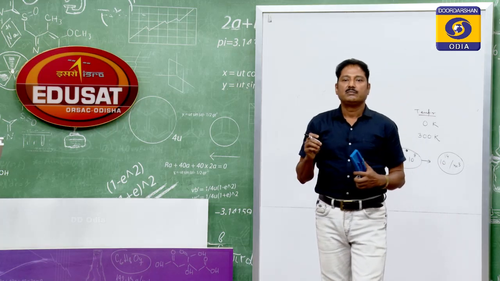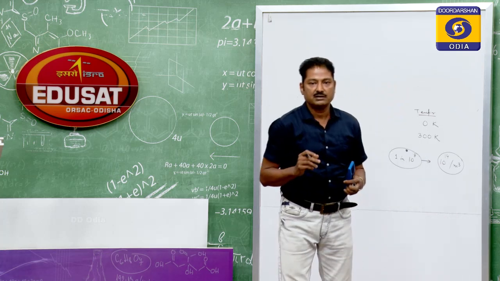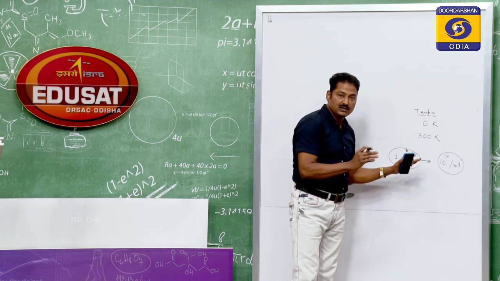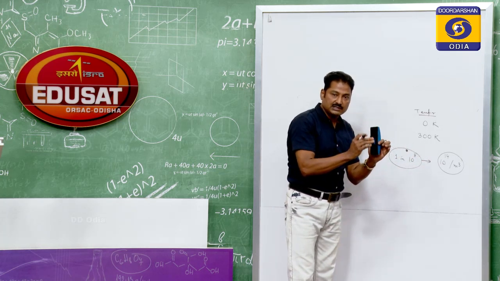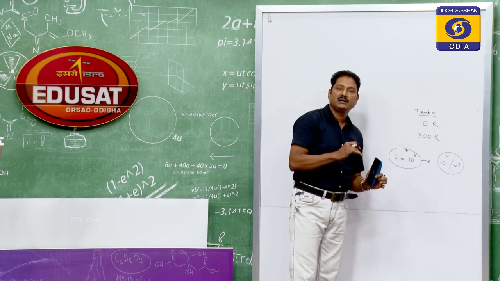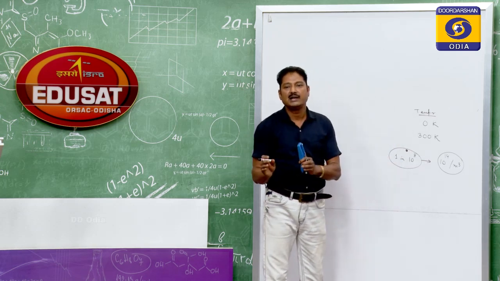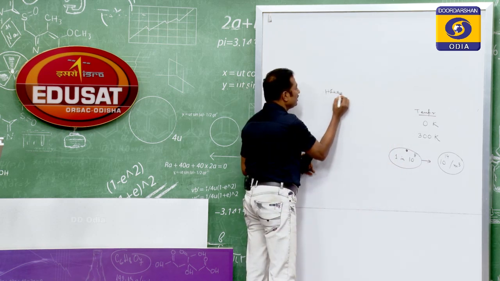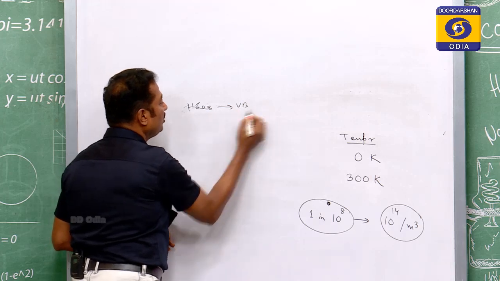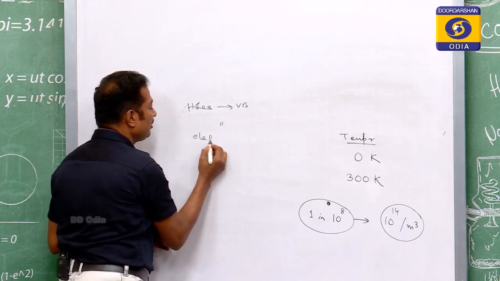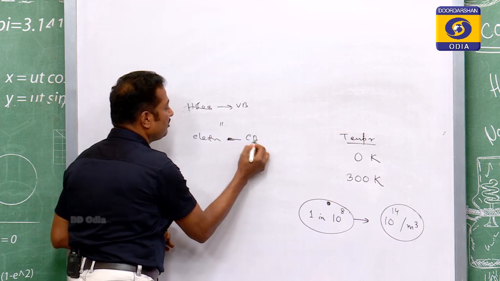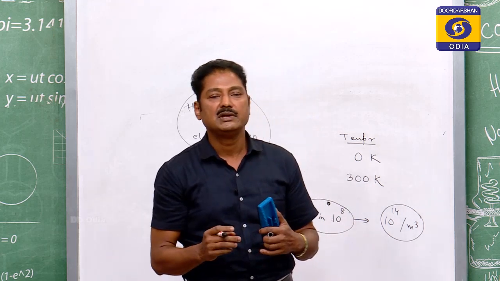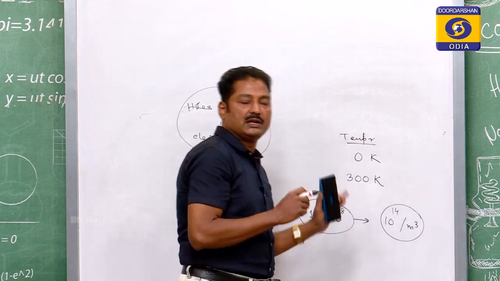So, in semiconductor, the electrons generated by breaking of bond will be transferred to the conduction band and the hole will be there in the valence band. So, the number of holes in valence band will be equal to the number of electrons in conduction band. So, the concentration of hole and electron will be same in semiconductor.